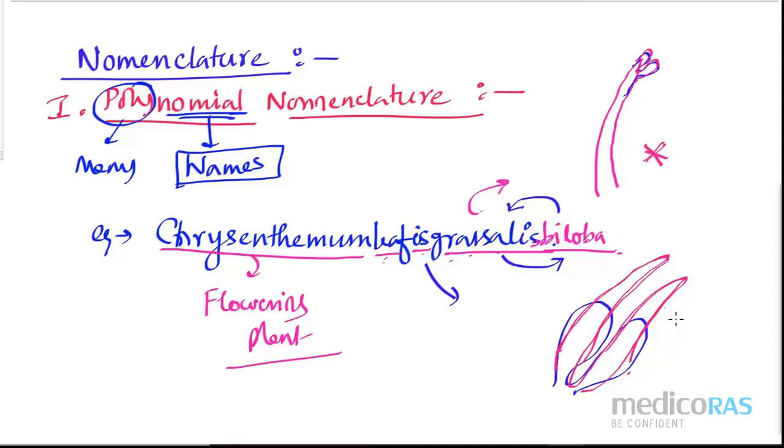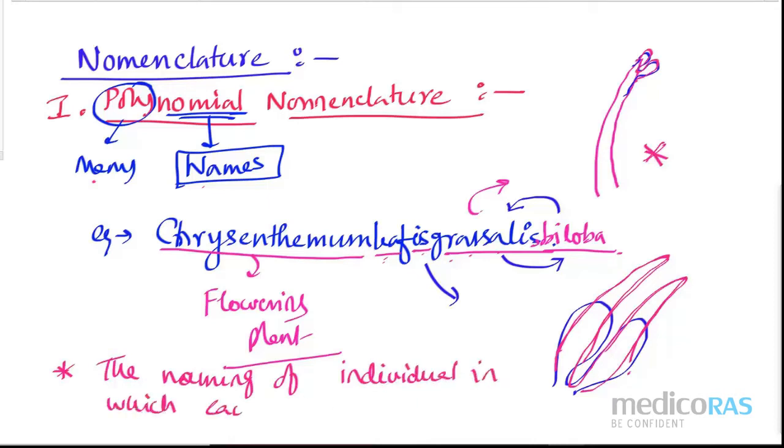So polynomial nomenclature was discarded. Why? Because it has many names for one individual. So please write one more point here. That is, polynomial nomenclature means the naming of an individual in which its name has more than one name.